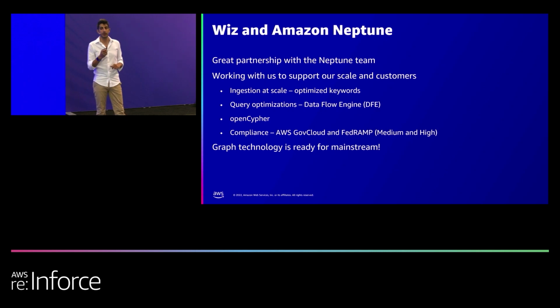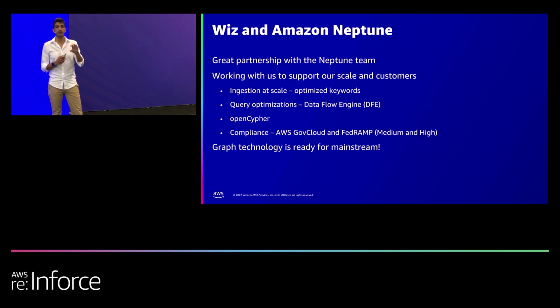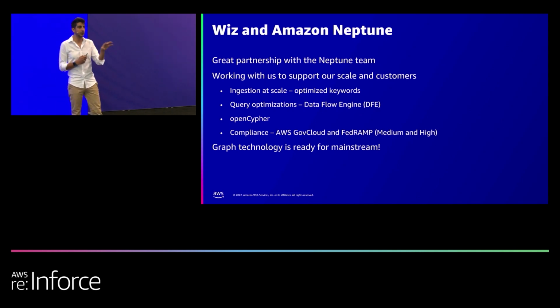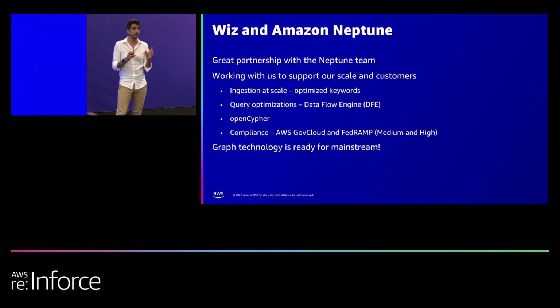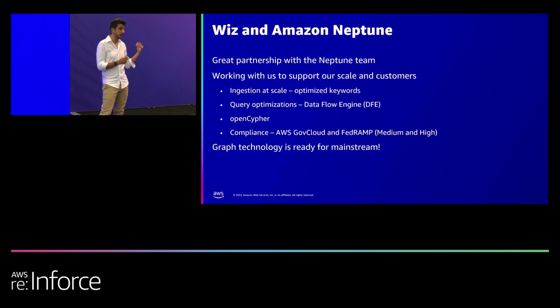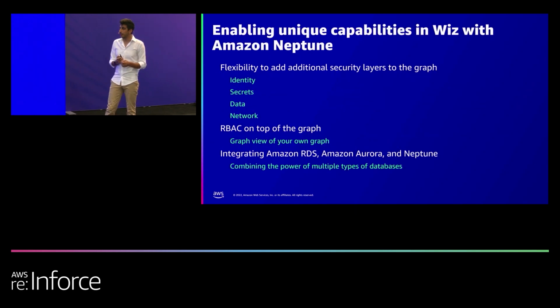So from our perspective, when we started Wiz, we were very cautious about the way we use the graph and how we scale that graph. But after 2 years and scaling to the largest cloud environments in the world, using this graph, we feel like graph technologies are now ready for their prime time. They're ready for scale. They're ready for use in multiple, like Brad mentioned, multiple use cases and scenarios across the security industry. And this is something that allows us to use context, which is the one thing that really missed for security for decades. And there are more things we can do using the graph. So I'll touch on a few, and then we can move to a Q&A session.